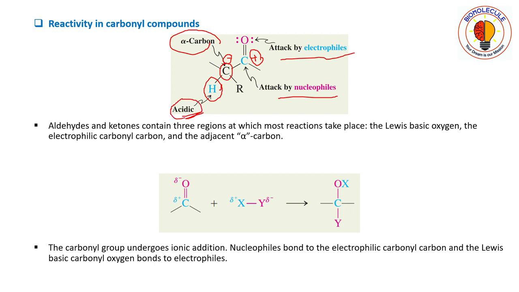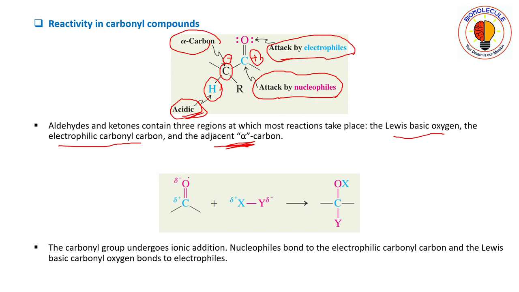But this kind of reaction is out of the scope of your syllabus, so you do not have to worry. You will consider only attack by electrophiles on the oxygen atom of the carbonyl group and attack by nucleophiles on the carbonyl carbon. So aldehydes and ketones contain three reactive regions: the Lewis basic oxygen and the electrophilic carbon, and the adjacent alpha carbon, which is not in your syllabus. Just know how many types of reactivity centers are present in your molecule.